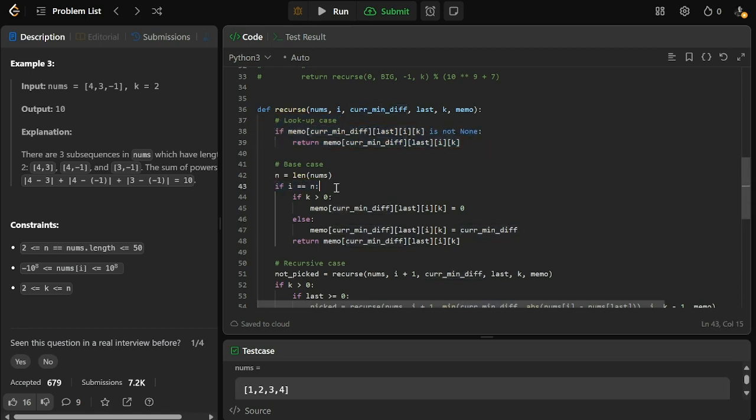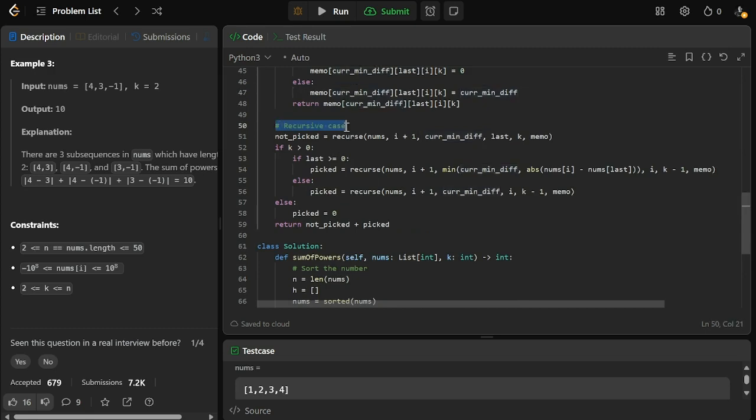Now, the base case is when you have already considered all the numbers. When i equals n, it means we have run i to the end of the array and there are no more numbers to consider. Here, if we still have numbers to pick, then there's no power, right? We don't consider any subsequence which has length less than k. So we just store 0 and return. But otherwise, if we did pick all the numbers already, then we store the current minimum difference and return that.